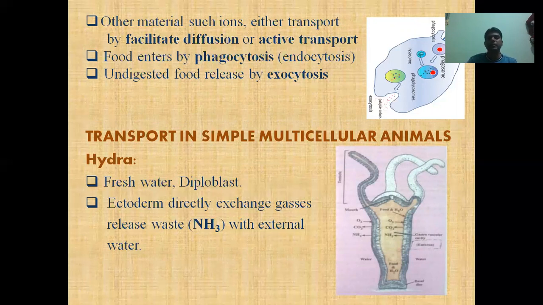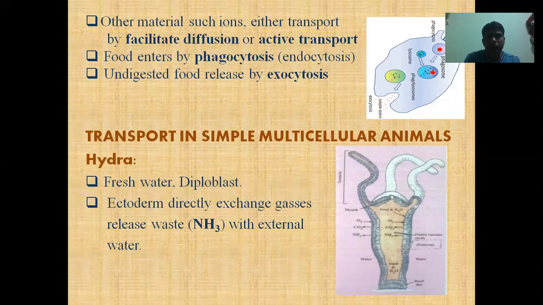All the organs are placed into the body cavity, but there are some simple multicellular animals like hydra. Hydra live in fresh water, as you are looking on the slide. And diploblast means it contains two layers, endoderm and ectoderm.